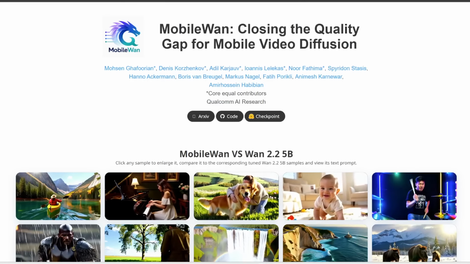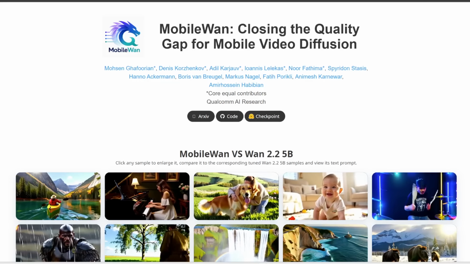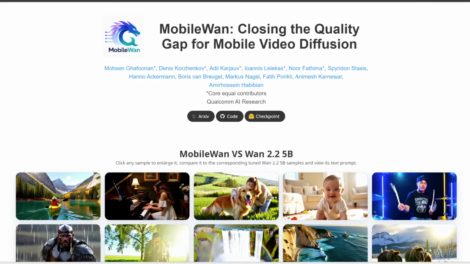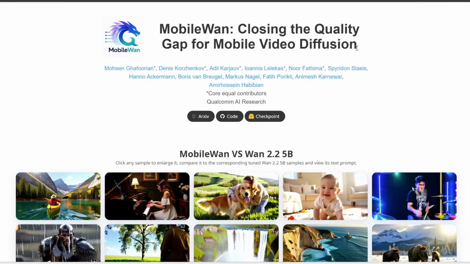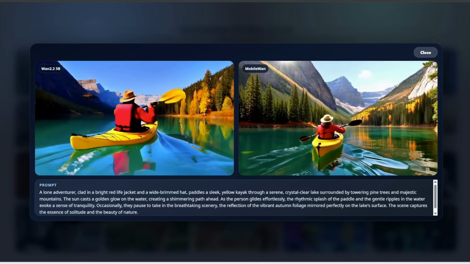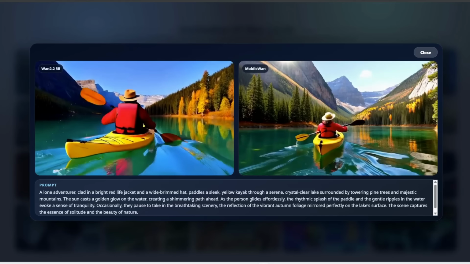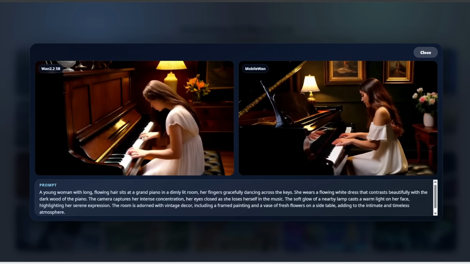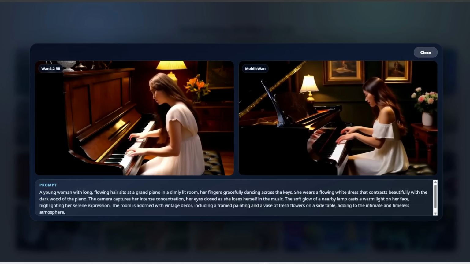Also this week, this is pretty exciting. You can actually now generate videos locally on just a phone. So this is called MobileWan, and this allows you to run Alibaba's Wan directly on a mobile device. In fact, here are some examples of the original Wan 2.2 5 billion parameter model versus this MobileWan, which is generated on just a phone. So this is able to take in a text prompt and output a 5-second video at